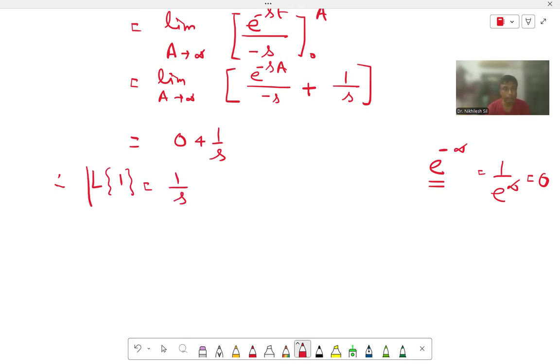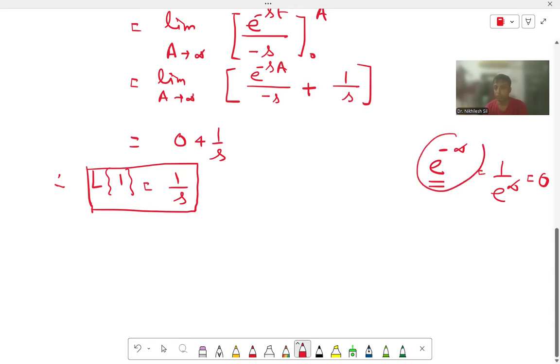So we are getting one formula, but it itself is a sum. If in the question it is asked to find the Laplace transformation of 1, then we have to do this integration and find the value. Now here we are showing e to the power minus infinity. You cannot put the value e to the power minus infinity directly; you can put the value if we put infinity. Okay. So we are getting Laplace transformation of 1 equal to 1 by s.